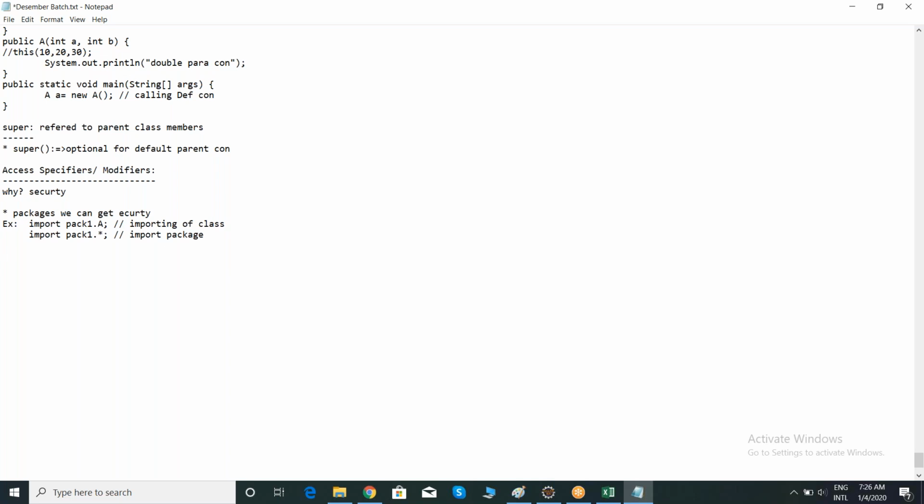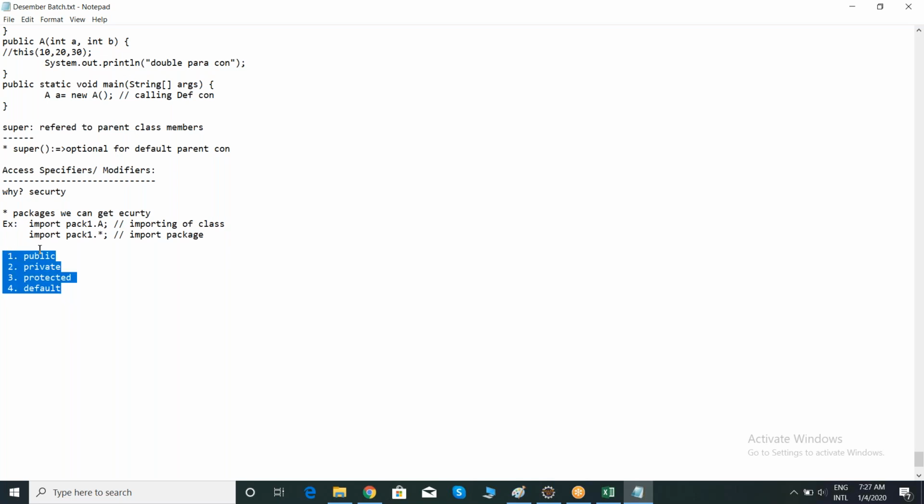We have majorly 4 types of access specifiers. The first one is public, then private, protected, and the fourth one is default. Public, private, protected, default. See here, these 4 access specifiers.